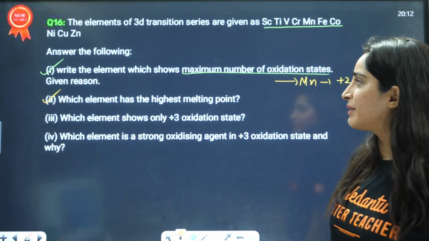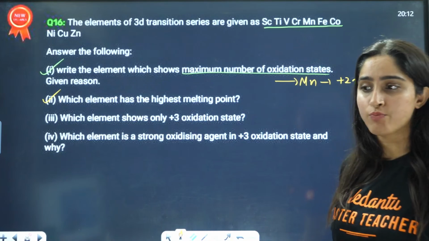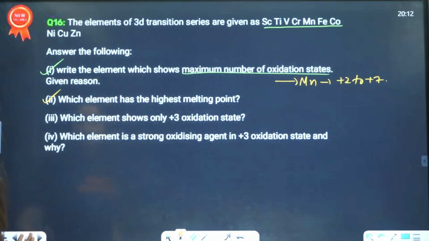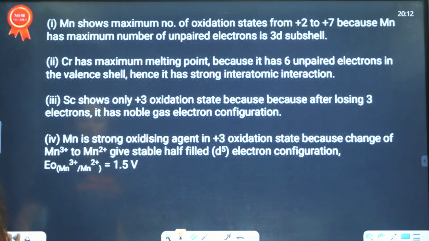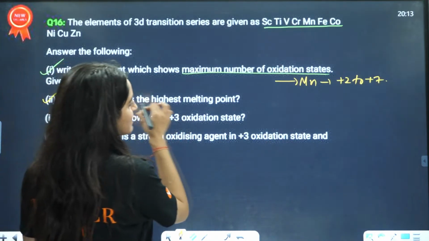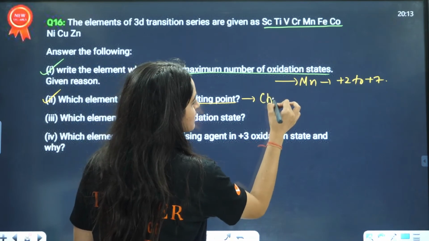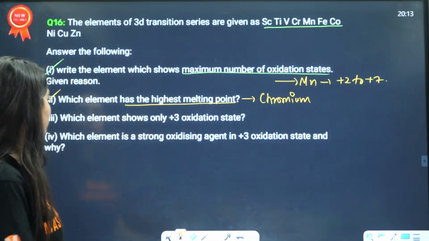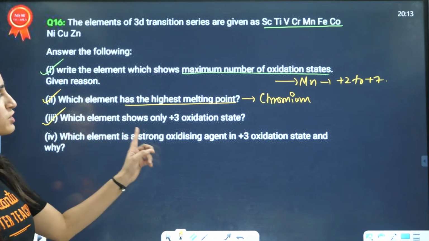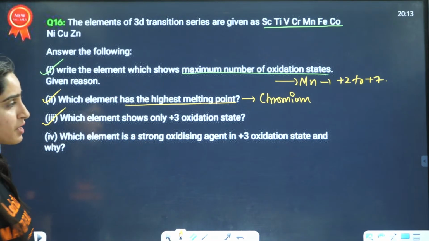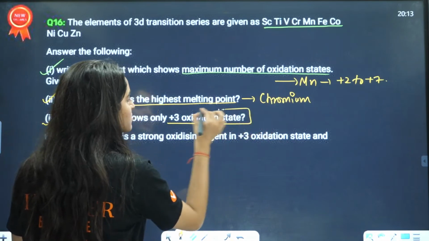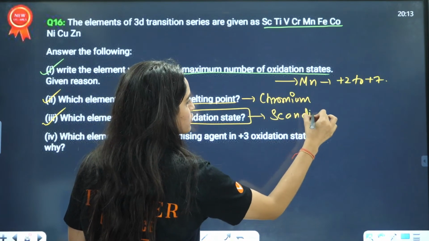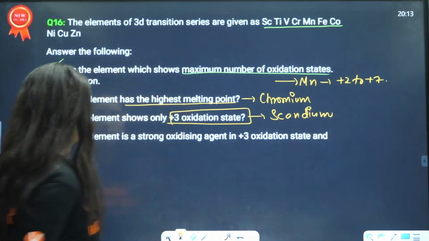Then, which element has the highest melting point? The answer is chromium. Chromium has the highest melting point. Next, which element shows only the +3 oxidation state? Only the +3 oxidation state is shown by scandium.